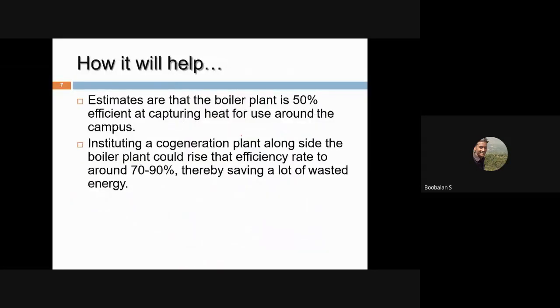Right. So if you are able to install a cogeneration plant in our home or a residential building, you could save around 70 to 90% of energy, because you are just converting wasted energy. That's why this is important in my CHP, because we are not investing in anything else. We are only buying that CHP setup: the gas turbine, heat exchanger, alternator setup, and inverter setup.